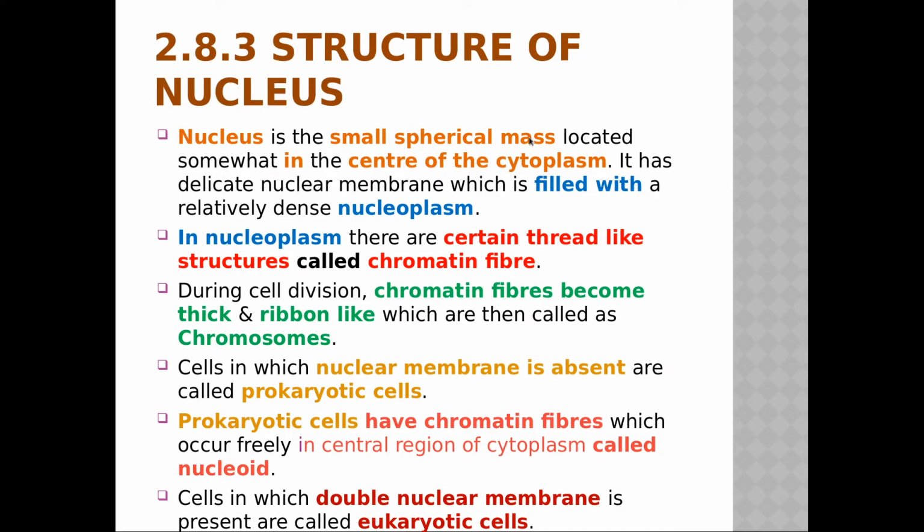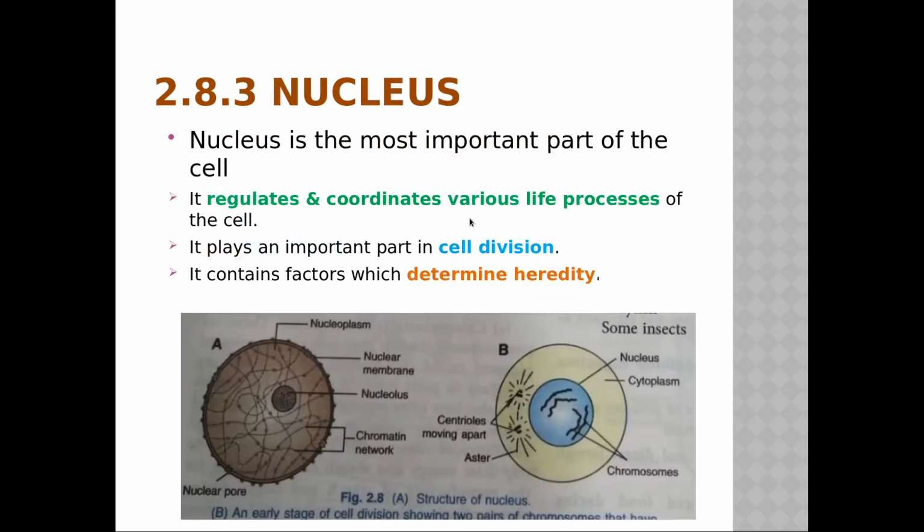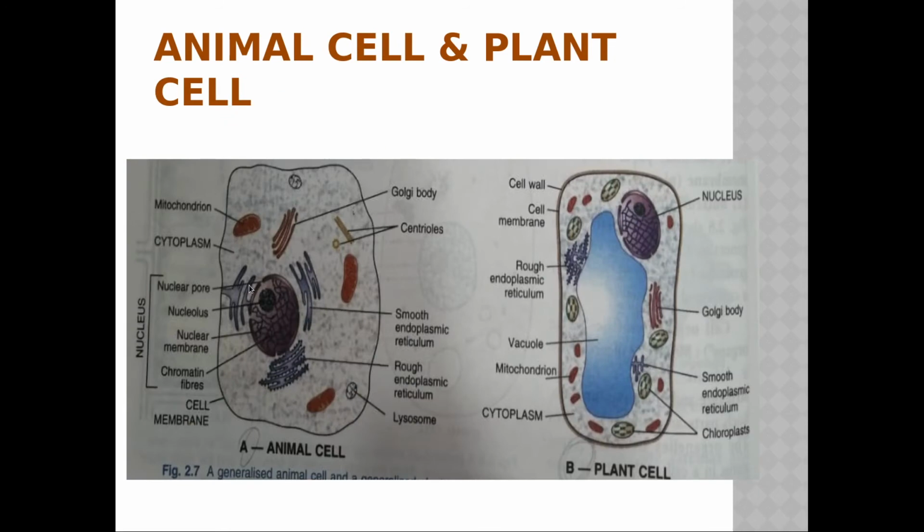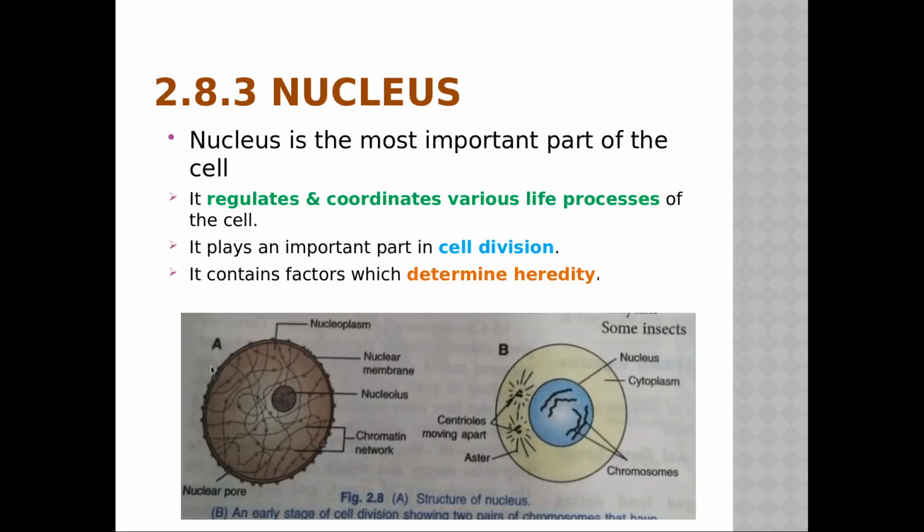Nucleus is a small spherical mass located somewhat in the center of the cytoplasm. It has a delicate nuclear membrane which is filled with relatively dense nucleoplasm. That means what it is saying, look here, this nucleus is almost at the center of the cell, floating in the cytoplasm. And in a broader view, this nucleus is having the nuclear membrane. See, this is the nuclear membrane, that is its boundary you can say.